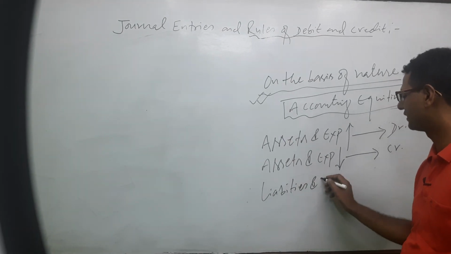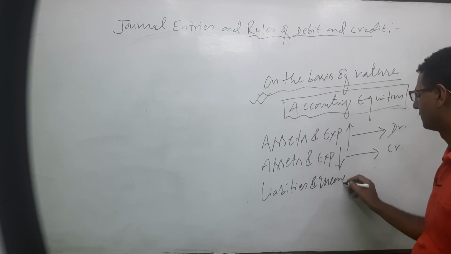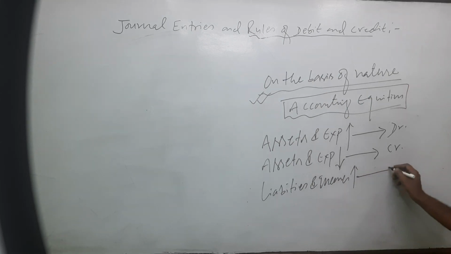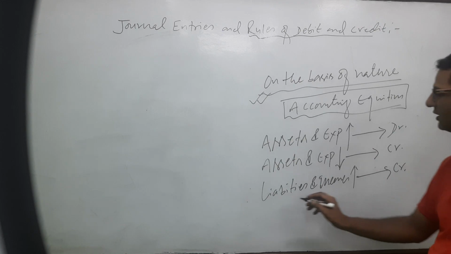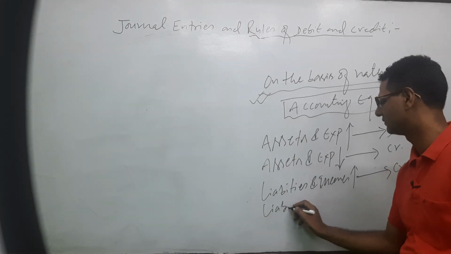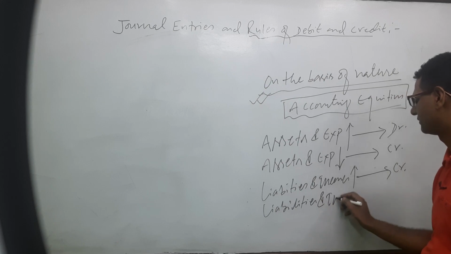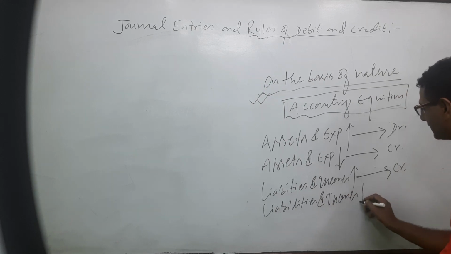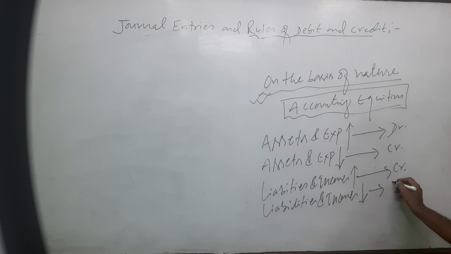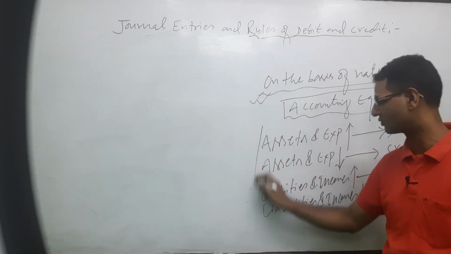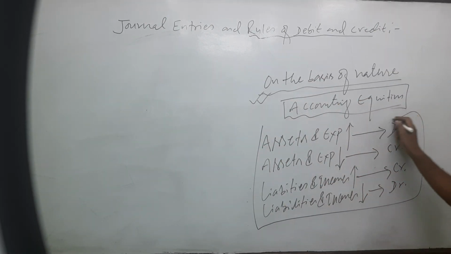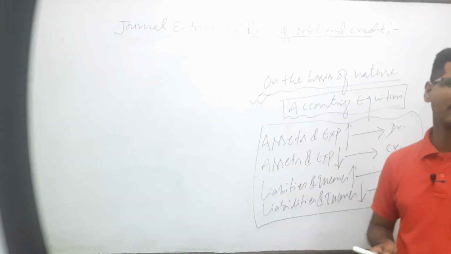Liabilities and incomes, if increases, that we have to credit. Liabilities and incomes decreases, that we have to debit. Yeah, this is the rule on the basis of nature, and this is very important for accounting equations and make journal entry as well. These are four rules.